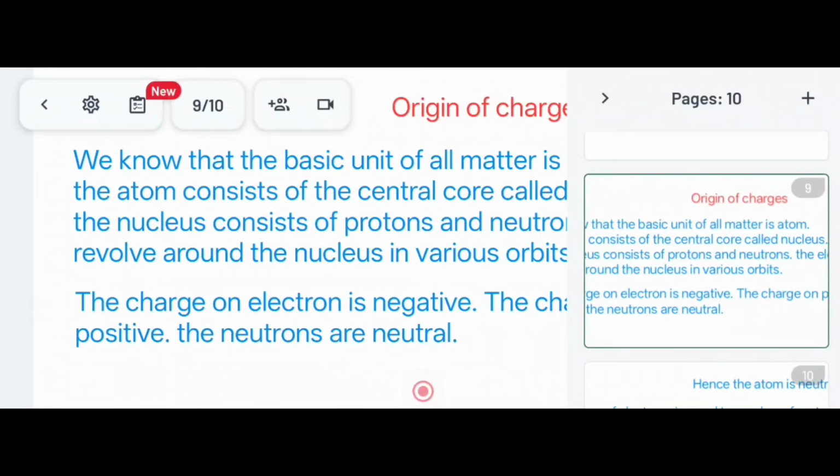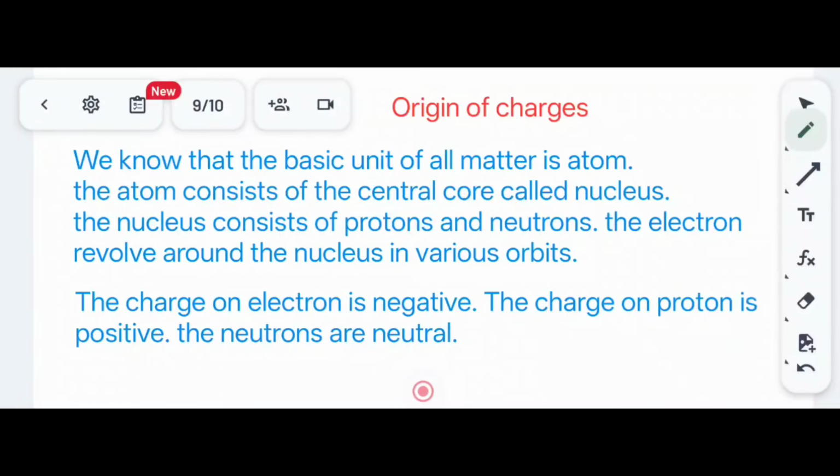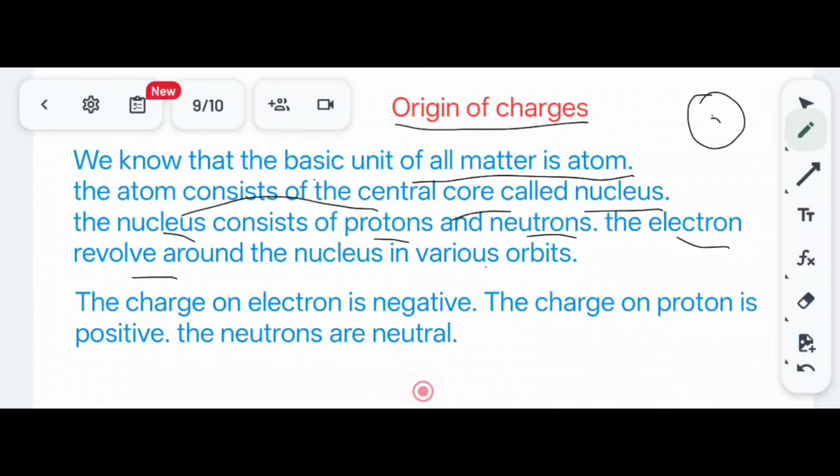Then let us go to the origin of the charges. Let us see how they came into existence. We know that the basic unit of all matter is the atom. The atom consists of a central core called the nucleus. This nucleus consists of protons and neutrons, and the electrons revolve around the nucleus. So in the atom there is a centrally located nucleus, and around it there are electrons revolving. The electron is negatively charged. I hope you all know this basic.